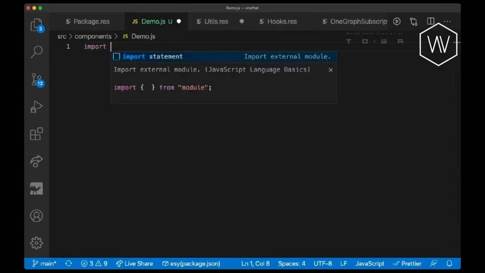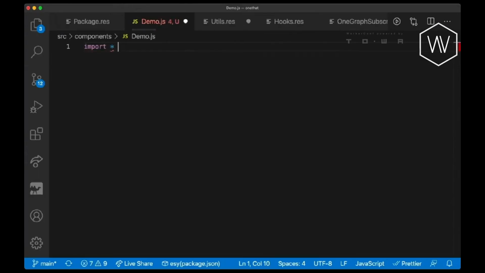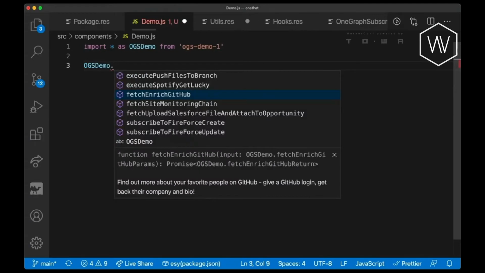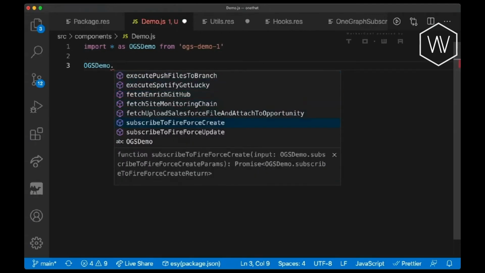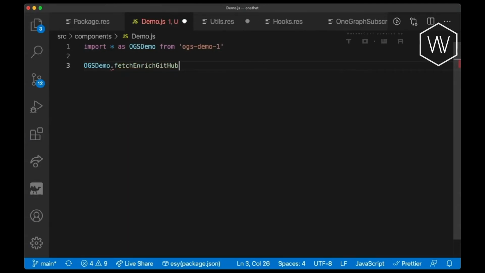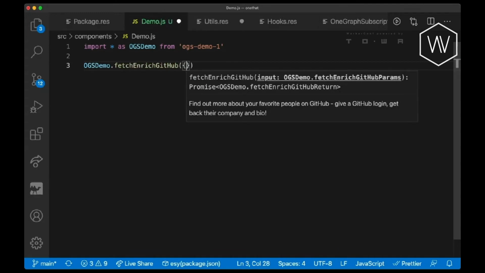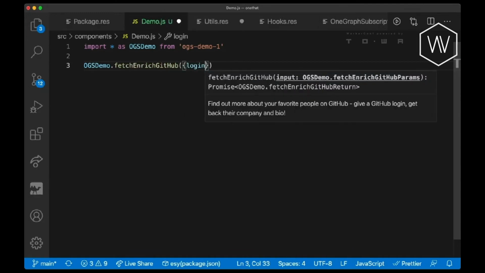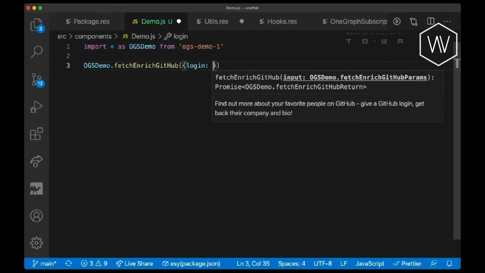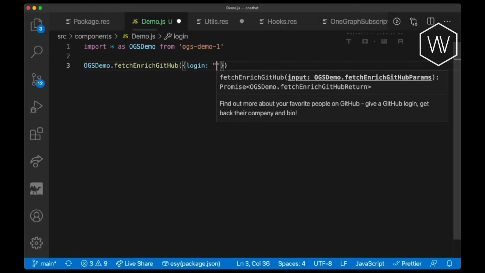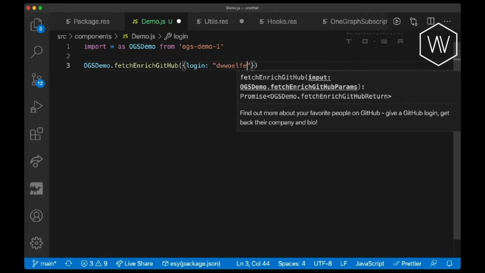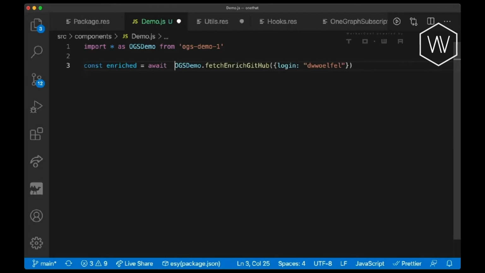And now inside of my project, I can go ahead and import everything from my package. So now I should get full autocomplete. I see all of the chains inside of my package are listed here, along with full TypeScript support. You can see that I get nice autocomplete. And it's nice also that my doc string comes through. So it's a nice little human level of documentation. I'll go ahead and enrich Daniel here, and I see that this is a promise, so I'll go ahead and await that.